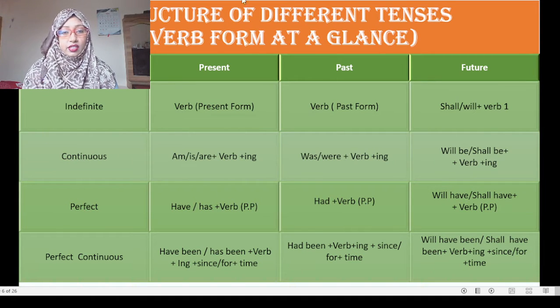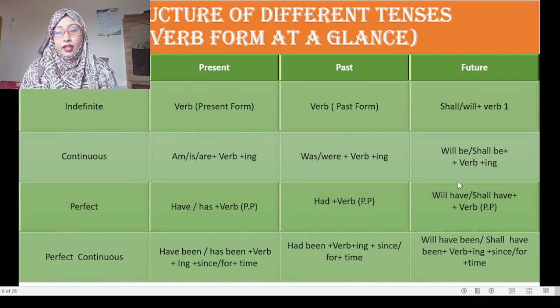So here you can see, if I classify the verb in number, then am is used with only I. Is is a singular verb. Are is a plural verb. Have is a plural verb, but it is also used with first person. And has is a singular verb. Okay. Here this is used both in singular subject and plural subject.